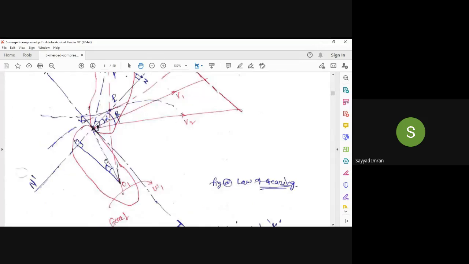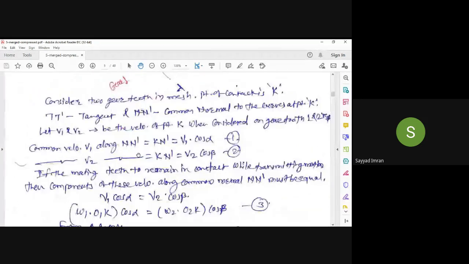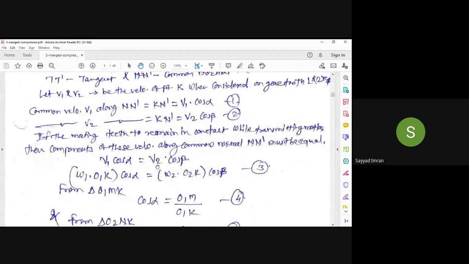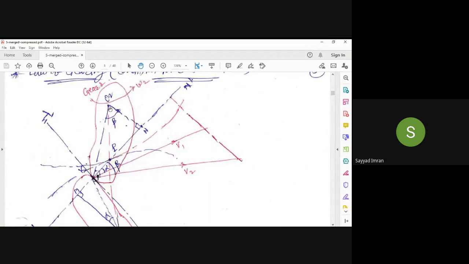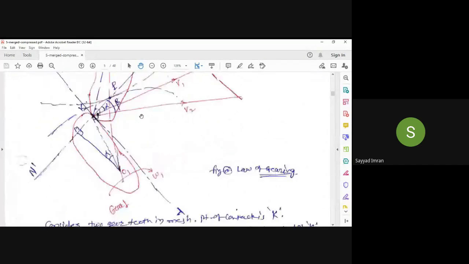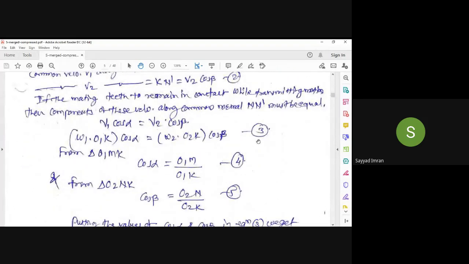So V1 can be written as O1K into omega 1, cos alpha as it is. V2 can be written as omega 2 into O2K, and cos beta as it is. Now this is equation 3.